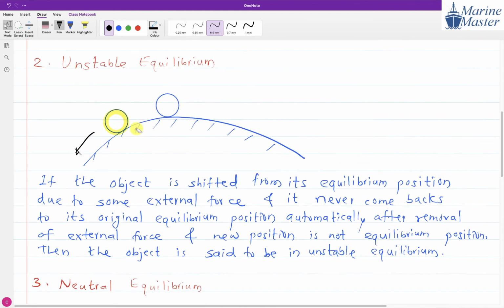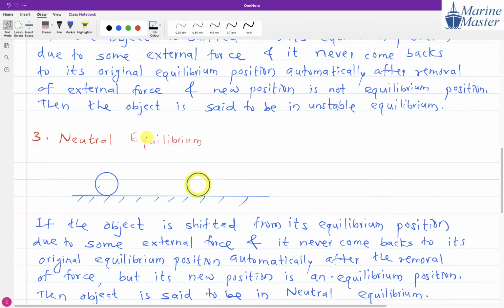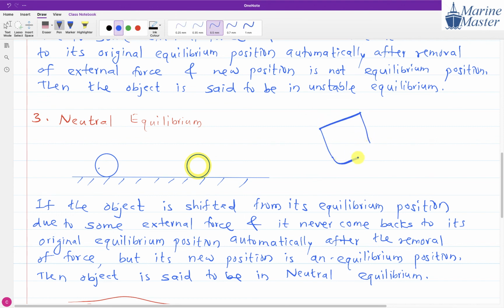In case of unstable, it is also not coming back to the original equilibrium position, but the new position is not an equilibrium. But in case of neutral equilibrium, this position will be neutral equilibrium. So whenever a ship is in a neutral equilibrium scenario, what is going to happen? If the ship gets heeled, it will remain in that position only.